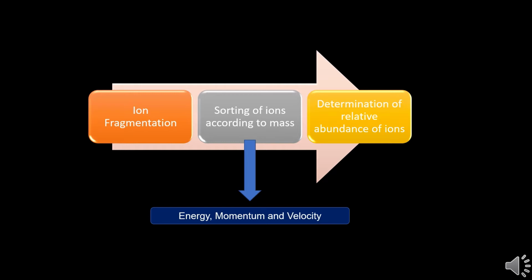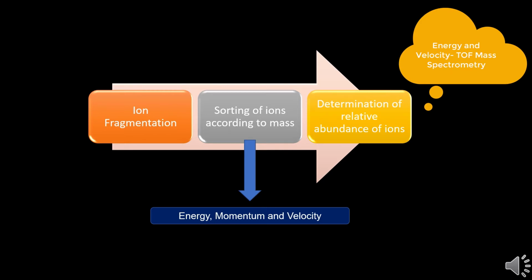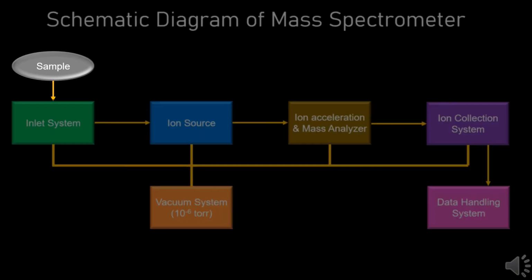Those ions are sorted based on three parameters: energy, momentum and velocity. Any usual mass spectrometer is based on energy and momentum. For time of flight mass spectrometry, it depends on energy and velocity, and for Fourier transform mass spectrometry, it depends on momentum and velocity. Let's start our discussion considering the nature of the sample.